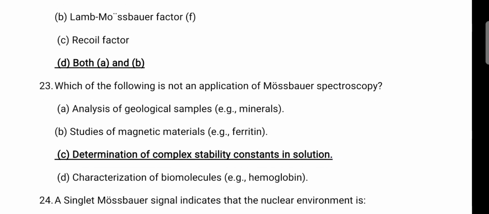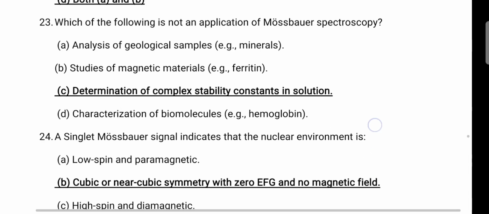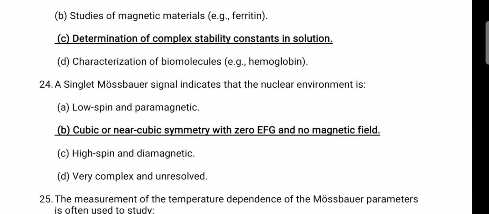Which of the following is not an application of Mossbauer spectrum? Analyzing geological samples, certainly we can analyze. Studies of magnetic materials, we can analyze. Next, characterization of biomolecules. In biomolecules also we can find out the geometry of the molecules, after crystallizing and analyzing them. So determination of complex stability we can find out using this method, even in solution.